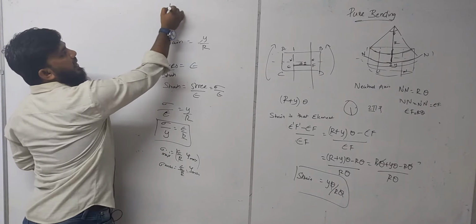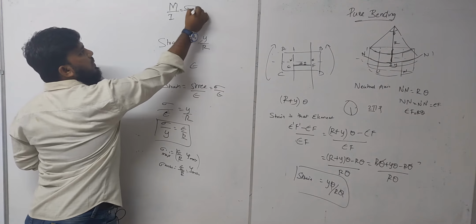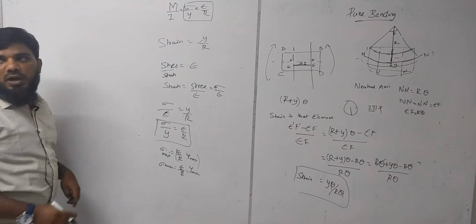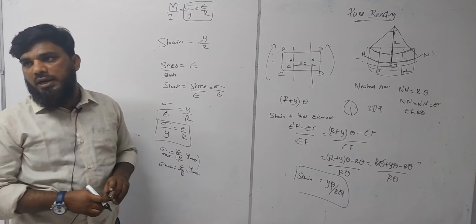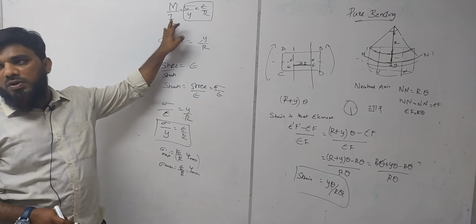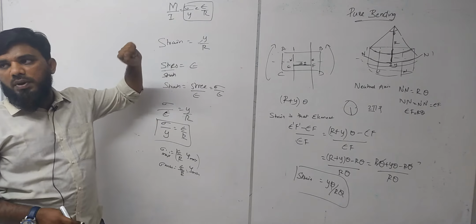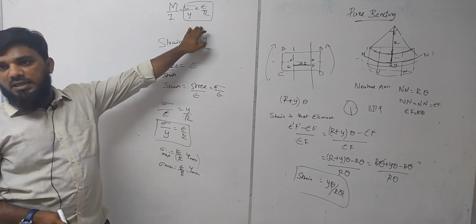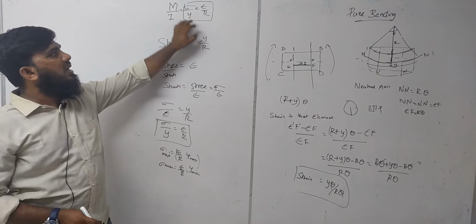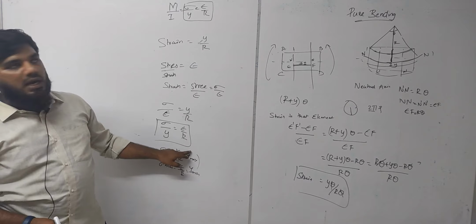So this is one relationship. Another thing which you have to find by this relationship is M by I is equal to sigma by y is equal to E by R. So this half we have found already. This equation is called the moment equation. Similarly, the same equation you will get in torsion also: tau by R is equal to G theta by L is equal to sigma by V. So a similar equation you will find in the next chapter also. So in this chapter we have to find this relationship. Among this relationship, this we have already obtained: sigma by y is equal to E by R.